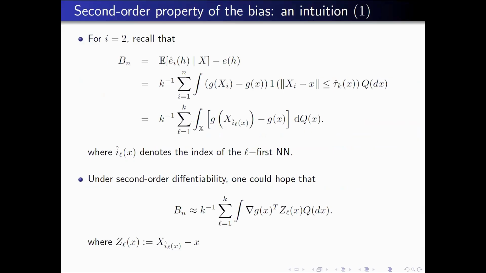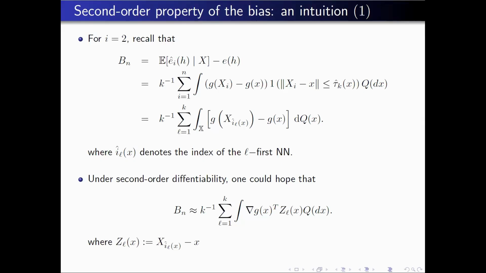So it's possible. This is why we will use the second order property. For the second order property, I will show you some intuition on how we will add another geometric condition on the domain of the covariate to improve the bias. So here, let's take again the bias. We can rewrite the sum over all the variables in the nearest neighbor ball with suitable index as the sum over k indices, so you take the indices corresponding to the k closest observations from the center x.